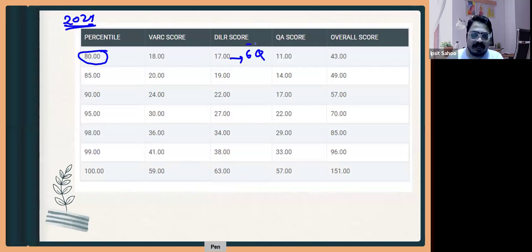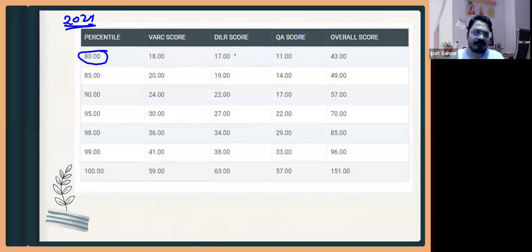Somebody will ask how 17 marks came about, because you have negative marking also, +3 and -1, which you must be knowing. 17 is not directly a multiple of 3, but you can make, let us say, 7 questions correct. If you attend 8 questions and make some errors in that, then you get 17.